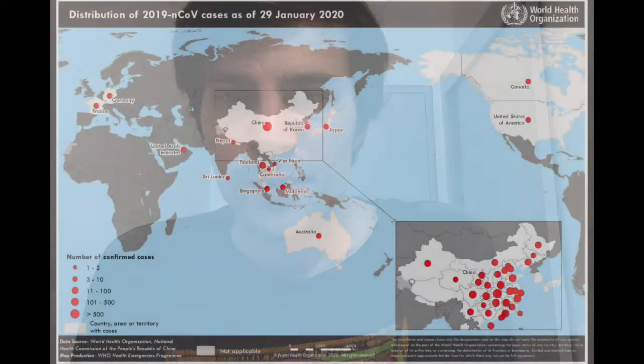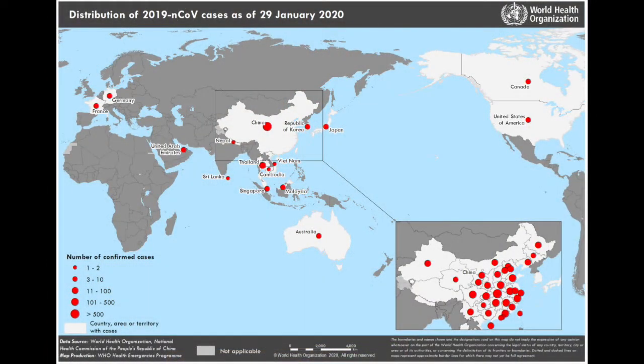And so here is the map from the ninth WHO report. And you can see here you have some new emergence. You have United Arab Emirates, the UAE. So this is spreading around the world, and it's been a week. So you can see how severe this has become.